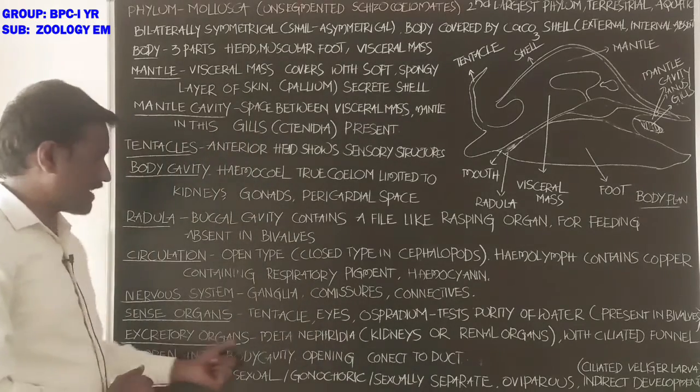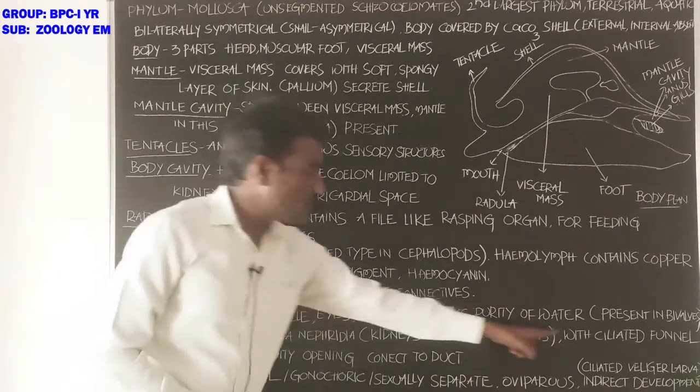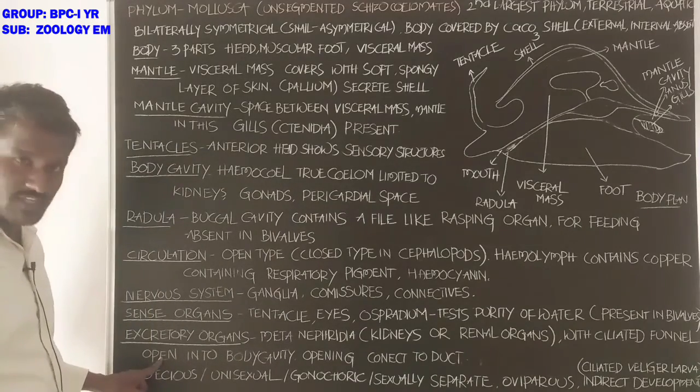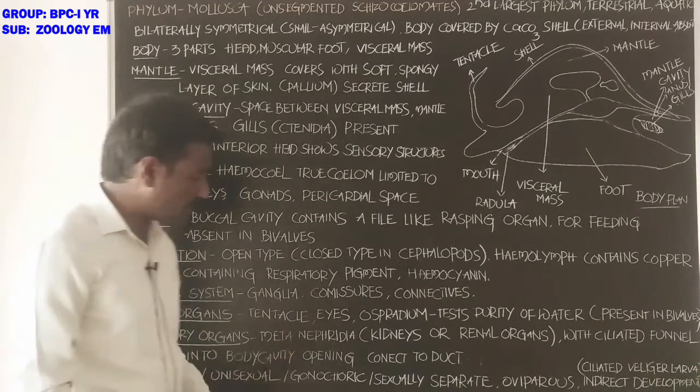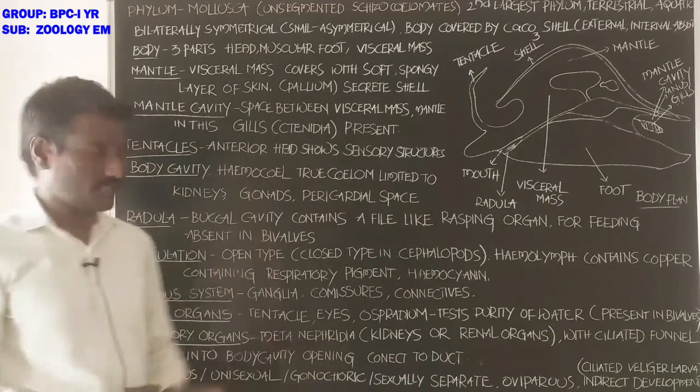These are excretory organs. Okay, student. The ciliated funnel shaped structure opens into the body cavity, and the opening connects to a duct-like structure.